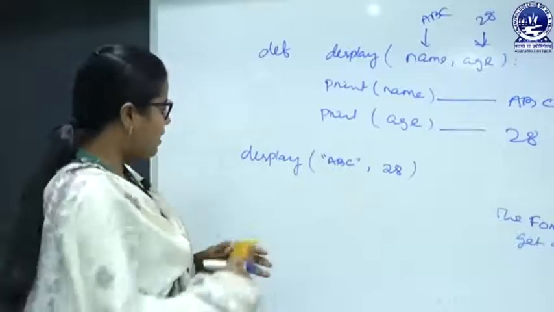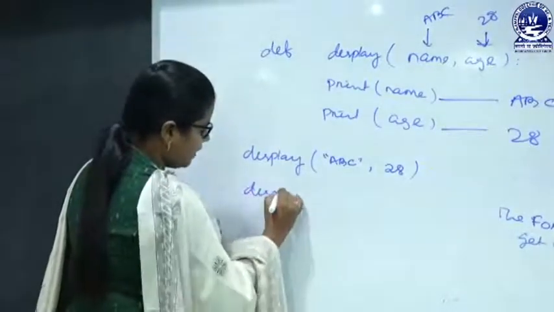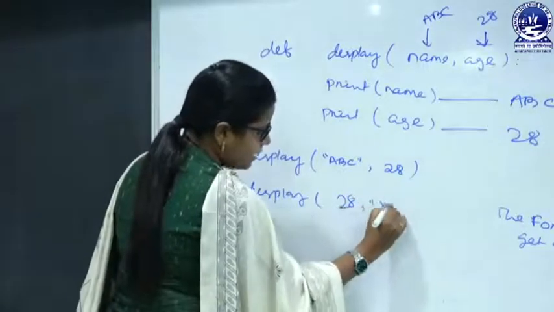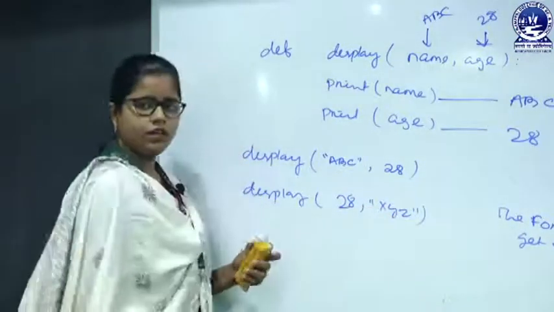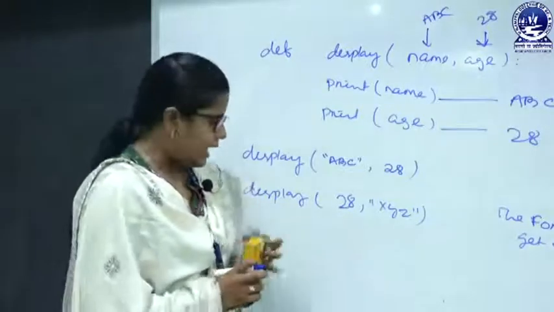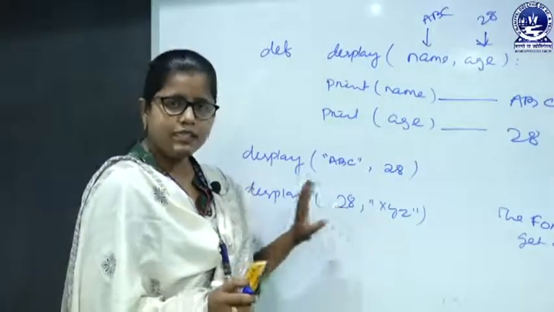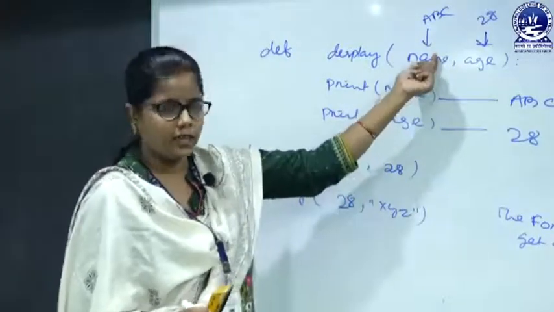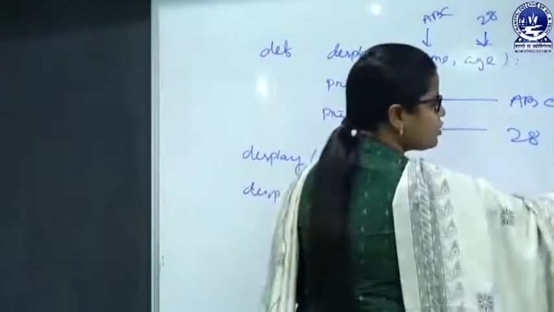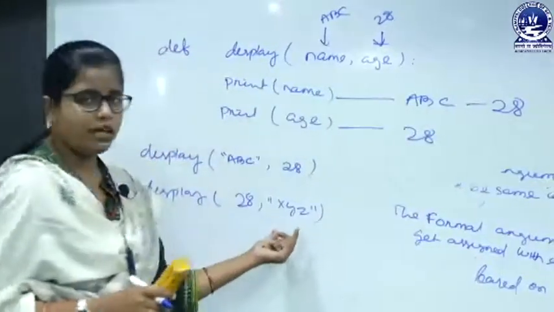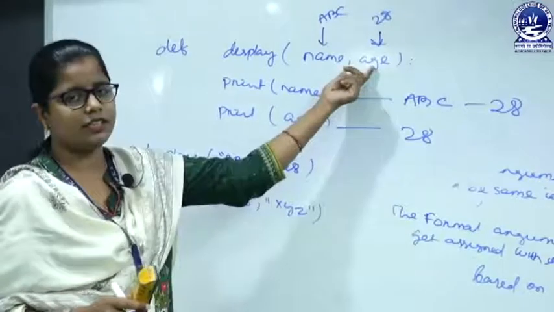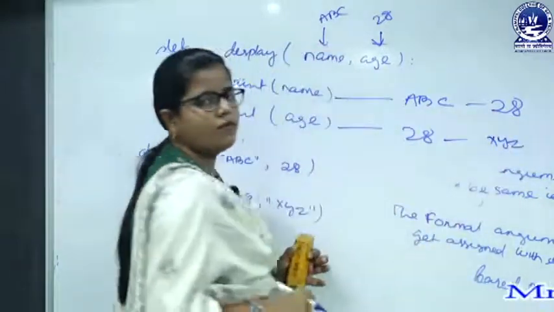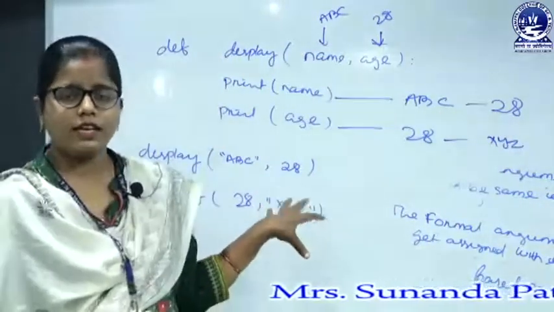Okay. Suppose, for the second time, I pass display 28, XYZ. I am sending an integer first and a string second. So the first value will get assigned to name, and it will show me 28, and the second value, XYZ, will be assigned to age, and it will show me X, Y and Z. So this is the demerit of required arguments.